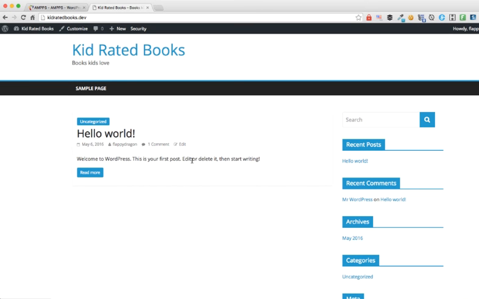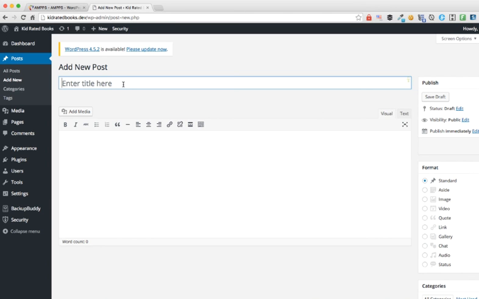So if you're ready to write a new blog post and you are on the front end of your website, this is called the front end, and you are logged in, you will see a bar on the top here. You can just click on the plus new icon right here, and it will ask you what you want to do. So I want to go ahead and add a new post, and it's super easy.